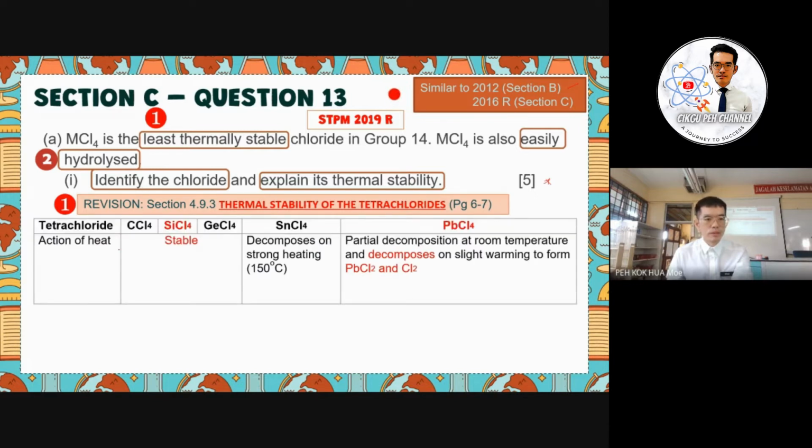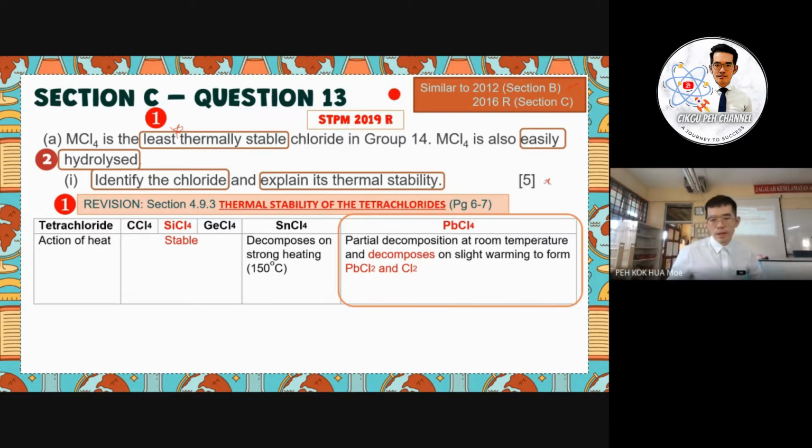Based on the table, we already discussed many times using the same table, same info. From the table, carbon tetrachloride, silicon tetrachloride, and germanium tetrachloride are stable. The unstable ones will be tin tetrachloride and lead tetrachloride, but the question asks for the least stable, so for sure it will be lead tetrachloride.